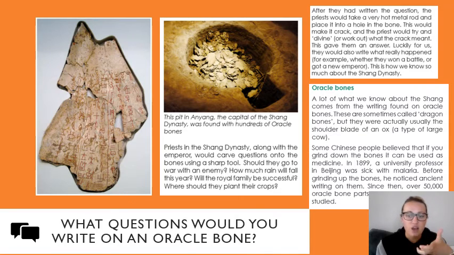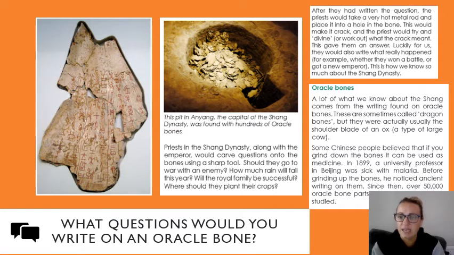Okay, so it's been recorded. When the archaeologists have found this information, they've also found out what happened, which has been great for us because it's been able to give us lots of information. A lot of what we know about the Shang comes from the writing found on oracle bones. These are sometimes called dragon bones, but they were actually usually the shoulder blade, like the backbone, of an ox, which is kind of like a large cow. Some Chinese people believe that if you grind down the bones, it can be used as medicine.